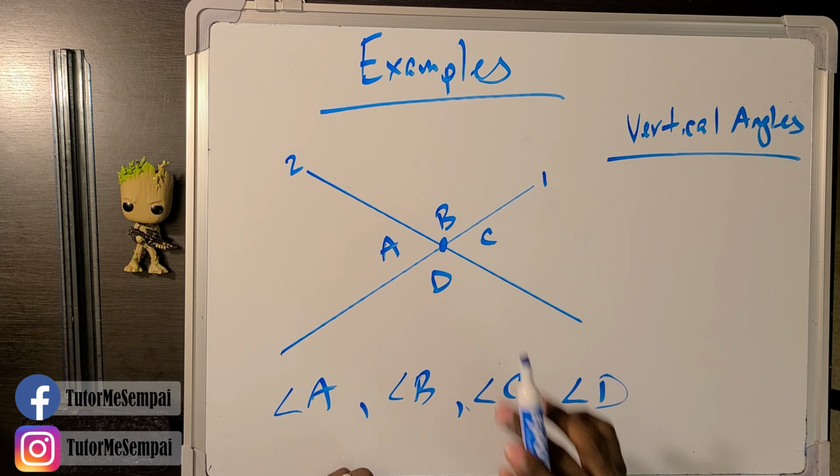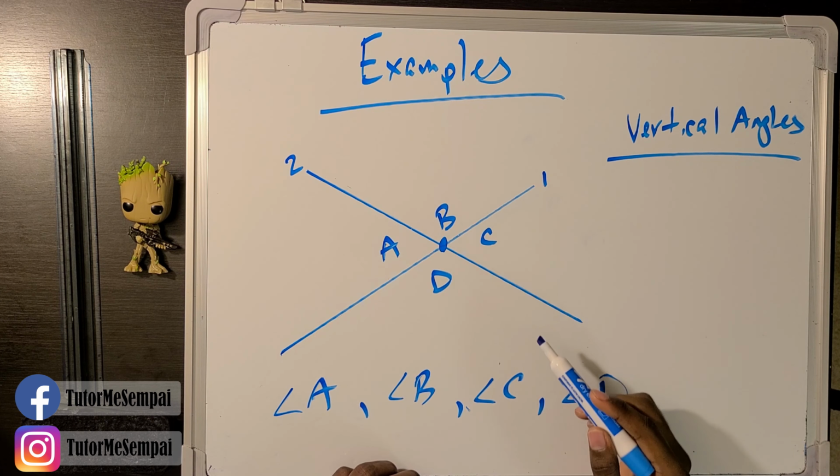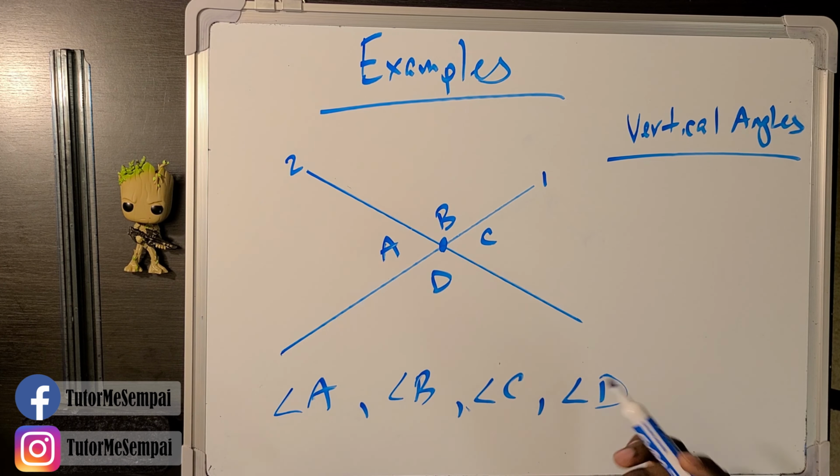How about angle D? Does angle A share a common side with angle D? Yes, this right here is going to be the common side. So A and D are not vertical angles. How about C? Do A and C share a common side? No. You see, this and this make up angle A, and this makes up angle C. No side is the same.